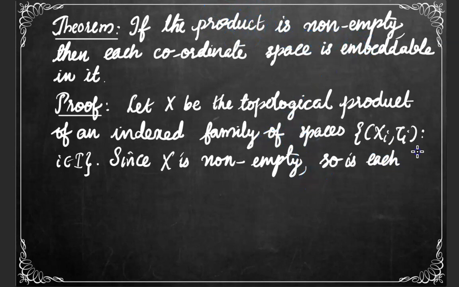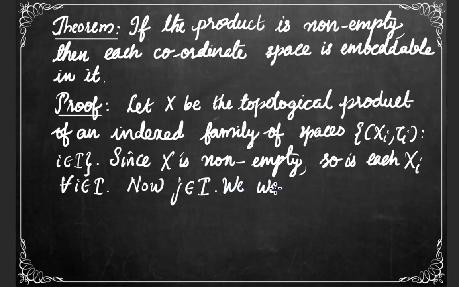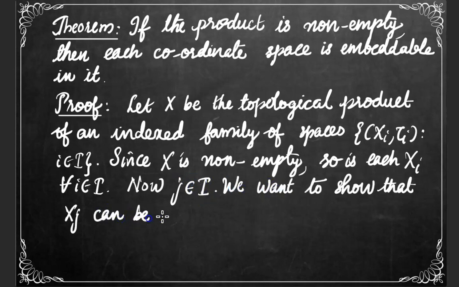So each coordinate space will be non-empty. Now let us fix an index, say j. Now we want to show that Xj can be embedded into X. So we need to construct a one-to-one, continuous and open function from Xj into X.